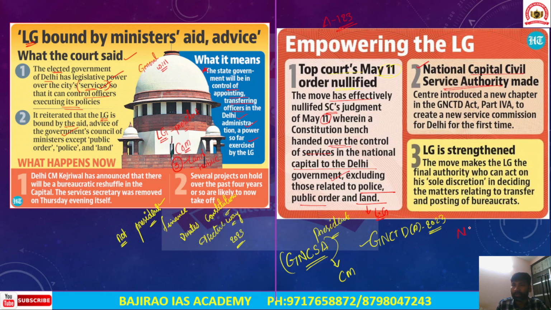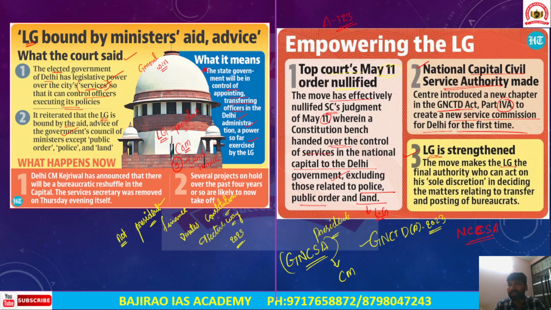Now, after this judgment, the Centre has come up with the National Capital Civil Services Authority, NCCSA. So the Centre introduced Part 4A in the Government of National Capital Territory of Delhi Act to create a new service commission for Delhi for the first time. Now, statement 3: this amendment act or this ordinance has reinstated the power of the Lieutenant Governor to appoint or transfer the civil servants in Delhi. So it further strengthened the position of the Lieutenant Governor.